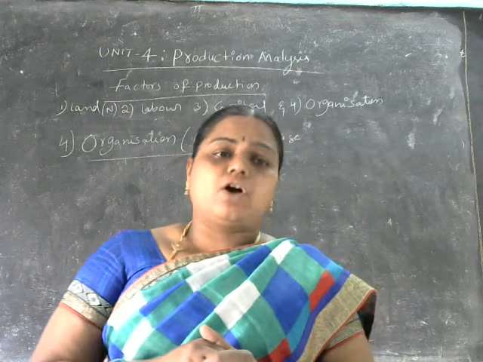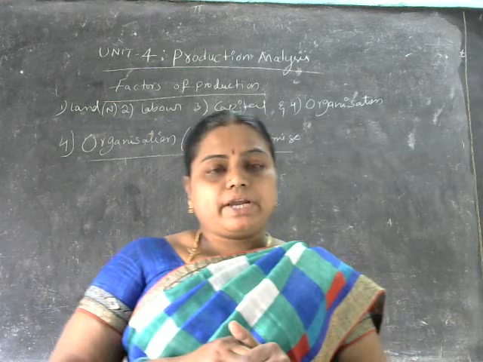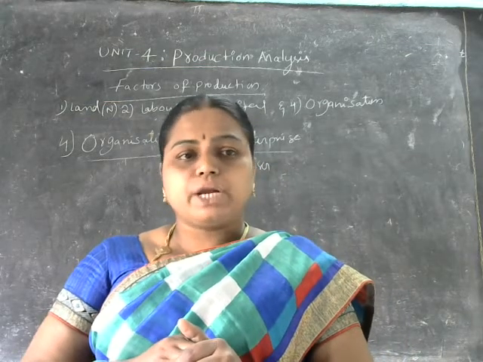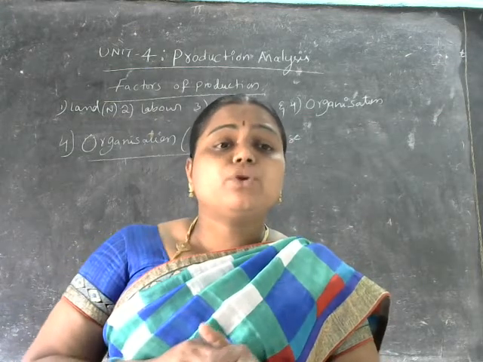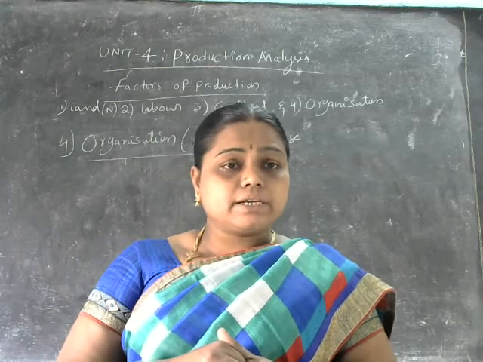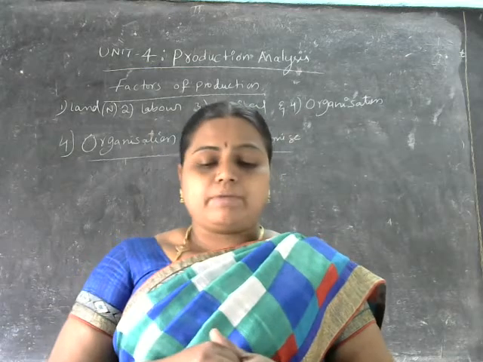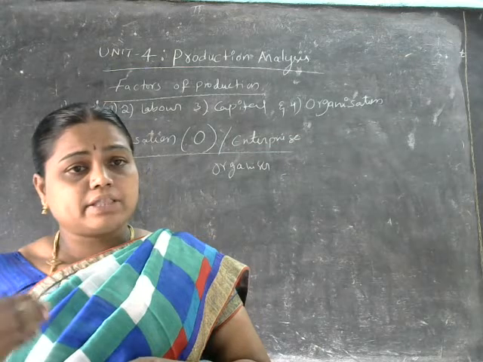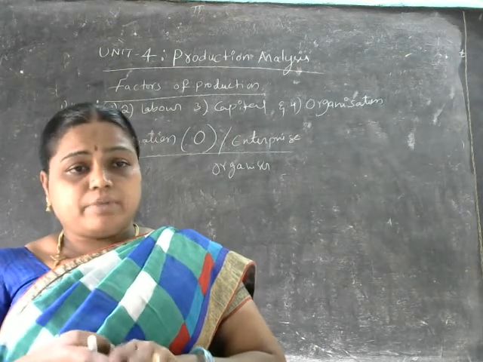Schumpeter is an economist. According to Schumpeter, the true function of an entrepreneur is to introduce innovations. Creating new things is his job. Understood? What is the work of the organizer or entrepreneur? Creating new things. So the greater the innovating ability, he has a lot of ability in creating new things.